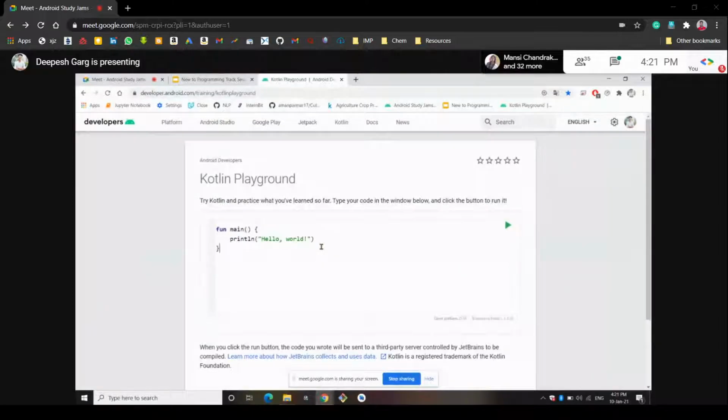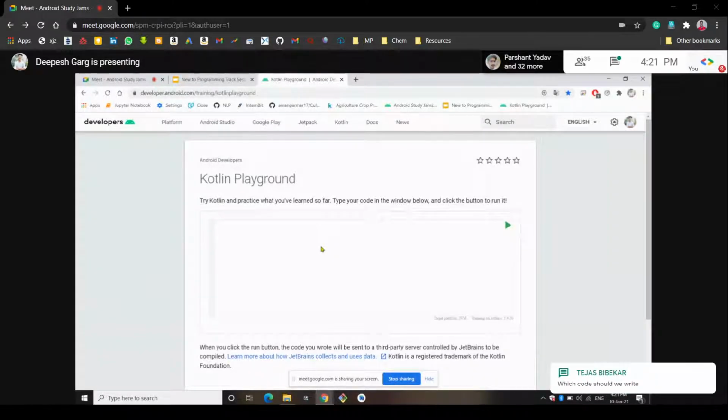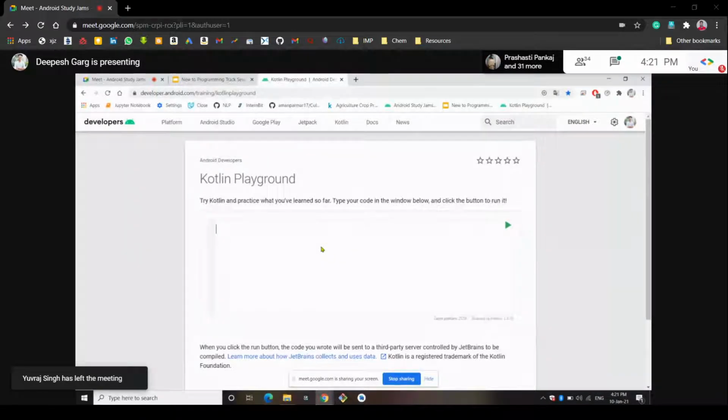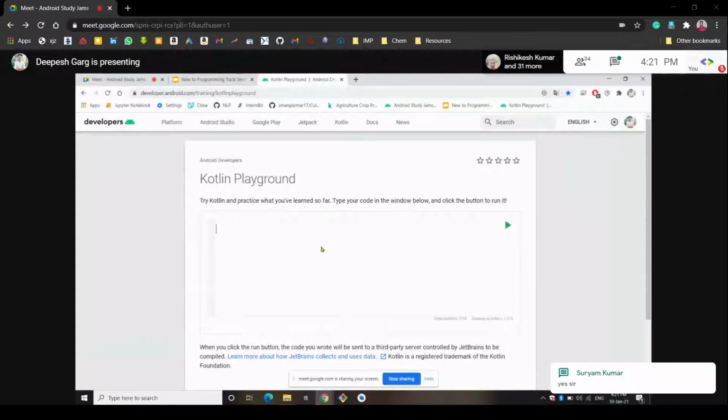Okay, so this app looks like this, the default thing. So have you guys opened this? Can you confirm in the chats? Which code should we write? You will write some code of Kotlin. I will tell you in the section only. Just wait for some time. Okay, so just open this and we will start coding.